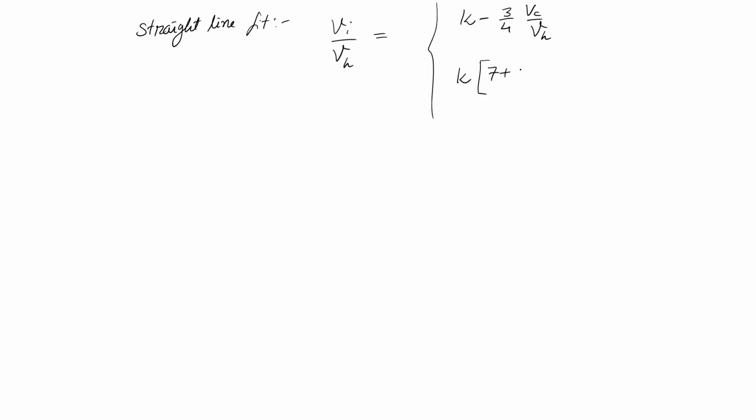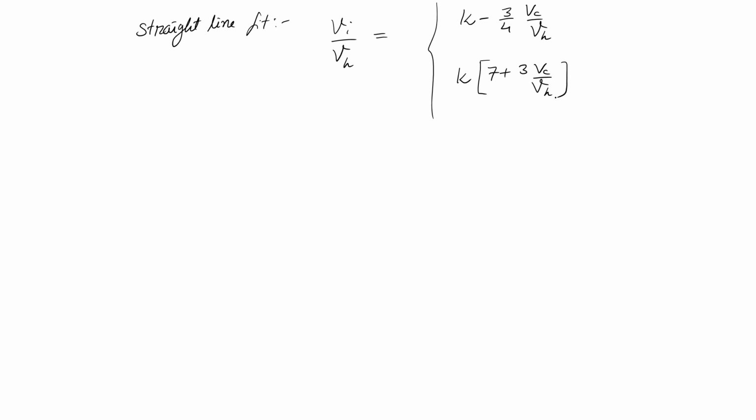There are two sets of formulas. One is a straight line fit, where Vi by Vh can be given as, one formula, kappa minus 3 by 4 Vc over Vh, and another, kappa into 7 plus 3 into Vc over Vh.